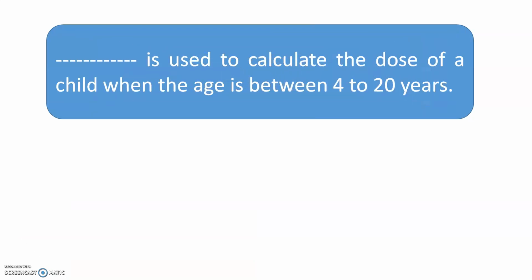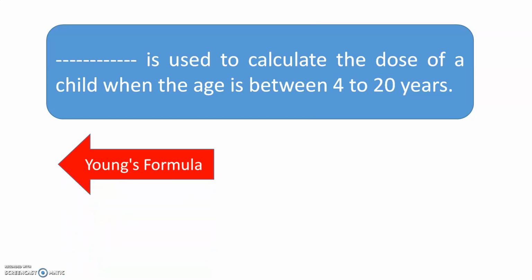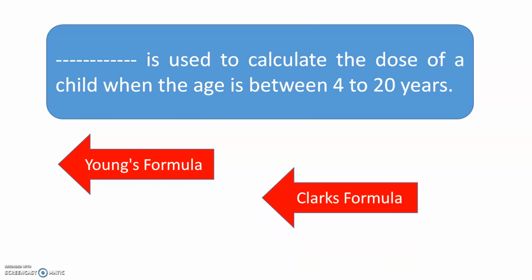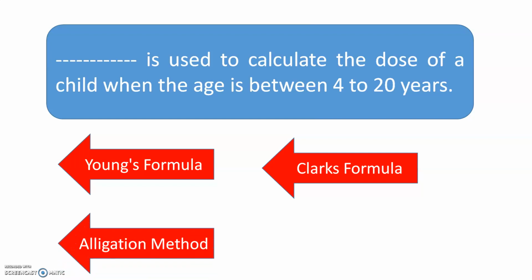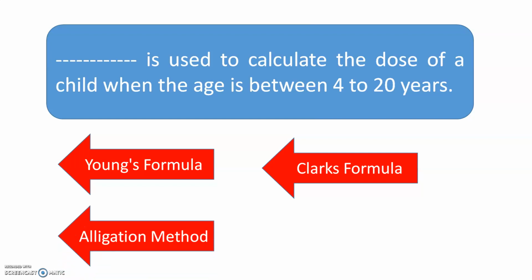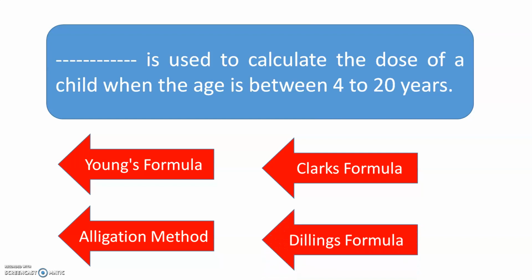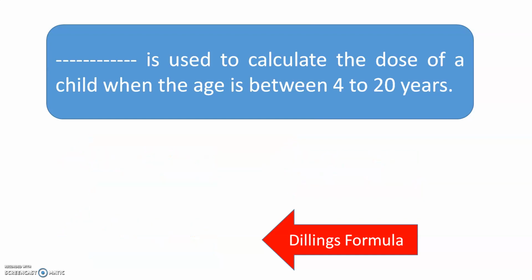Dash is used to calculate the dose of a child when the age is between 4 to 20 years. The options are Young's formula, Clark's formula, alligation method, or Dilling's formula. When the age of the child is between 4 to 20 years, Dilling's formula is used.